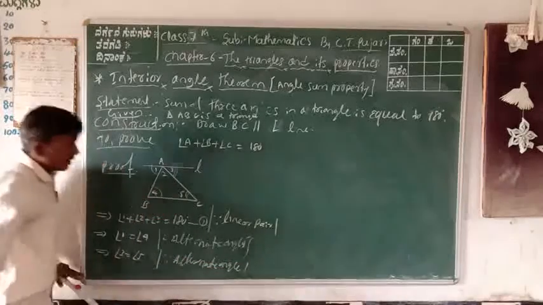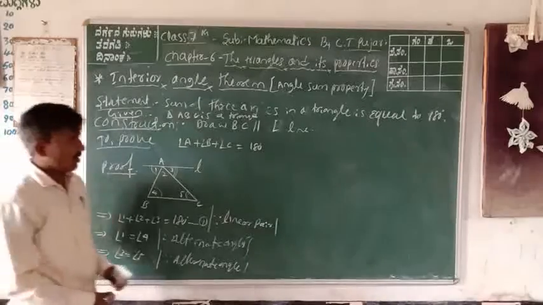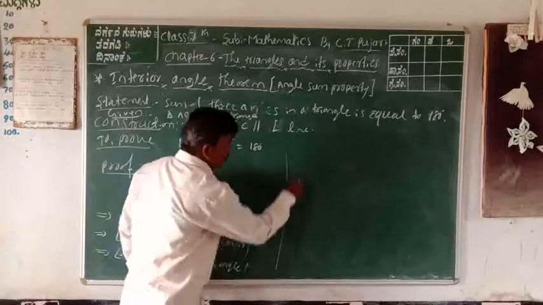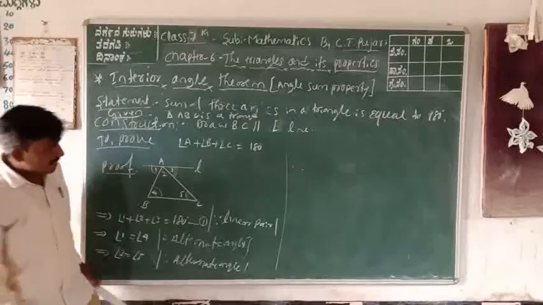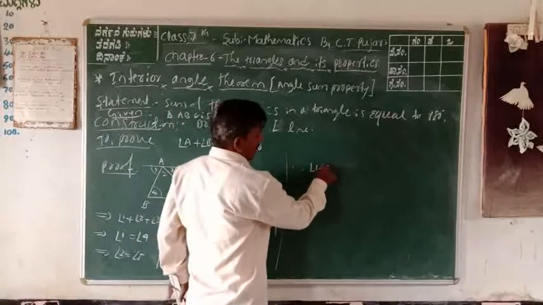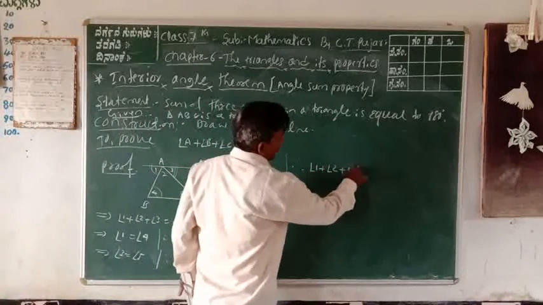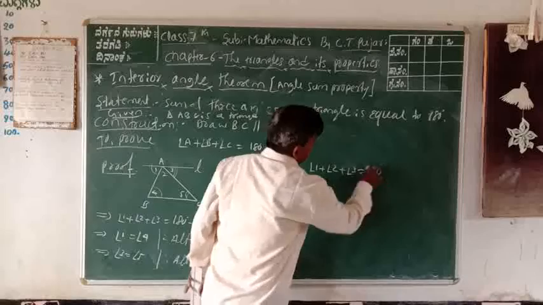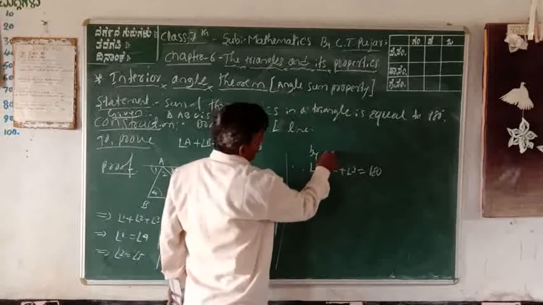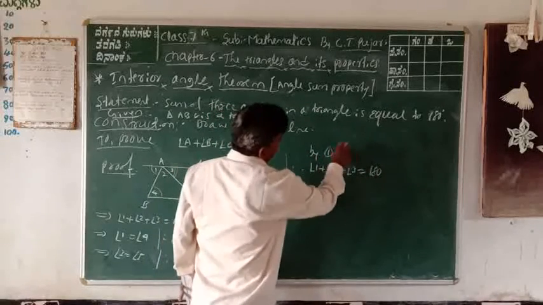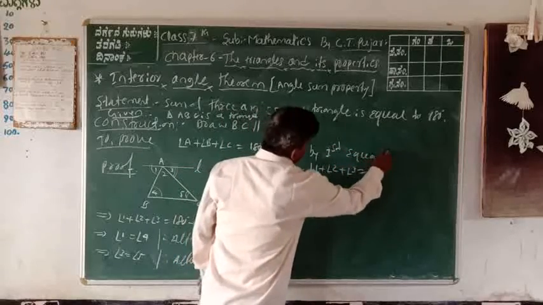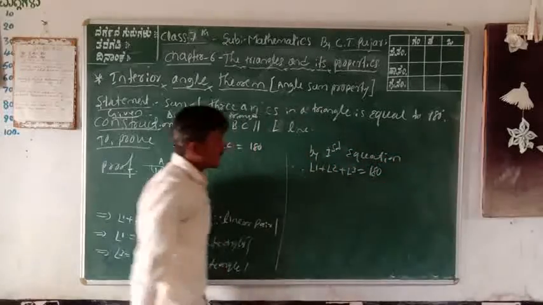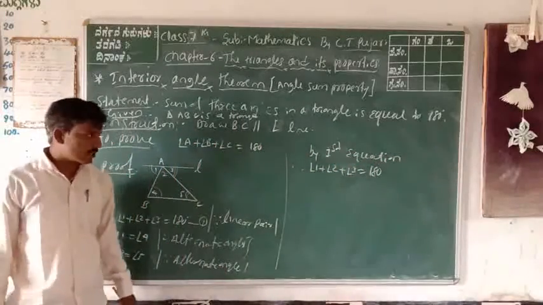Got it? Consider, therefore, the first equation. First equation is what? Angle 1 plus angle 2 plus angle 3 is equal to 180 degrees. By the first equation, angle 1 plus angle 2 plus angle 3 is equal to 180 degrees.